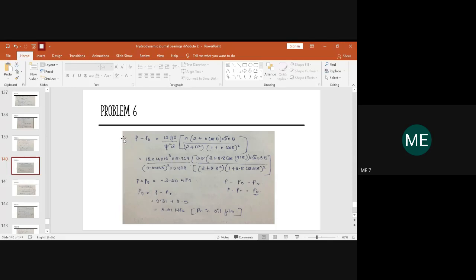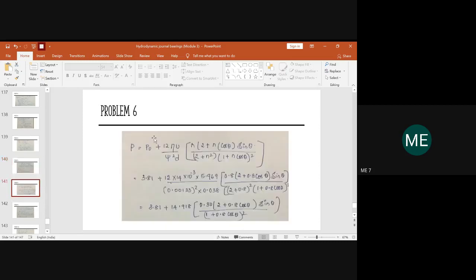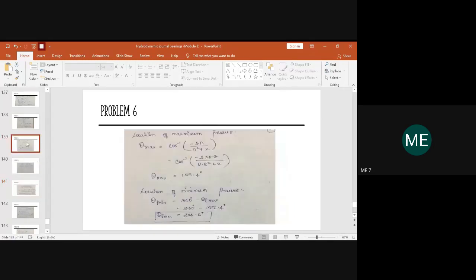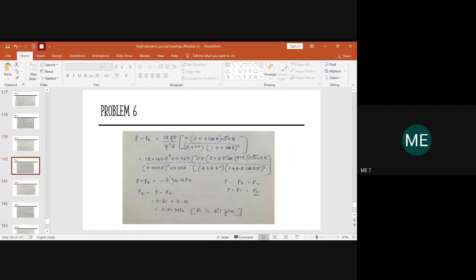Because in this equation, we can't directly find out P max and P minimum, as we have the pressure difference equation. So to calculate P max and P minimum, we should determine the value of one terminal here. So after determining that value, then we can go like P is equal to, so that this P naught value will be known. And after this only we can go for P max and P minimum. So kindly check everyone.